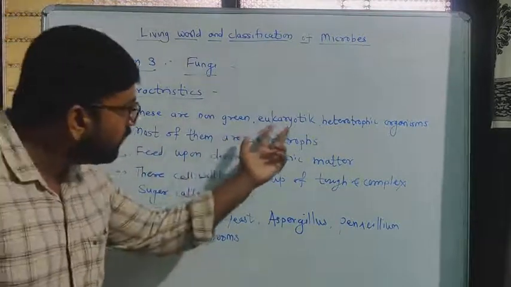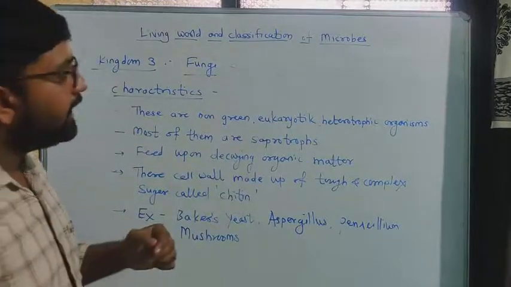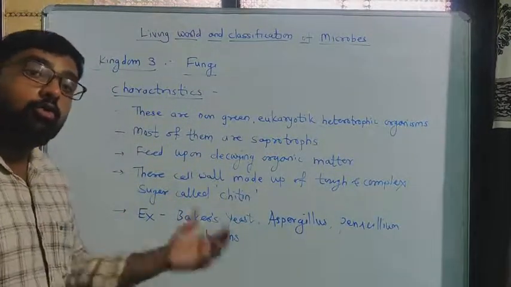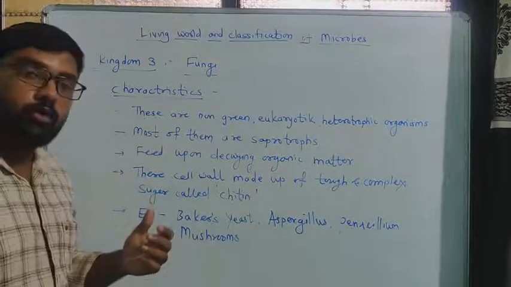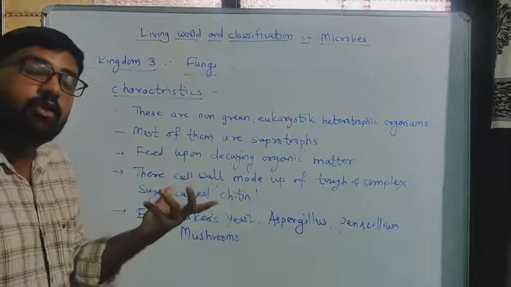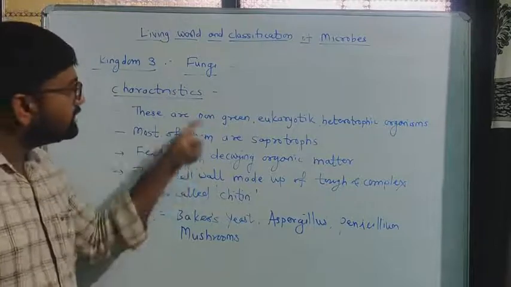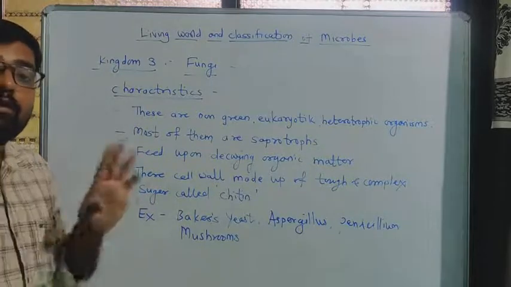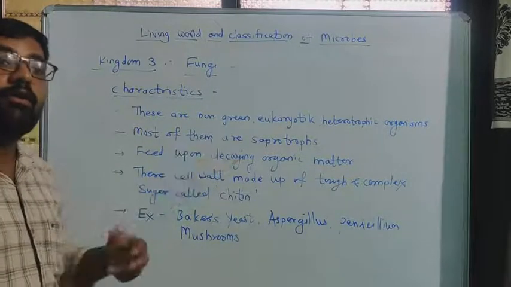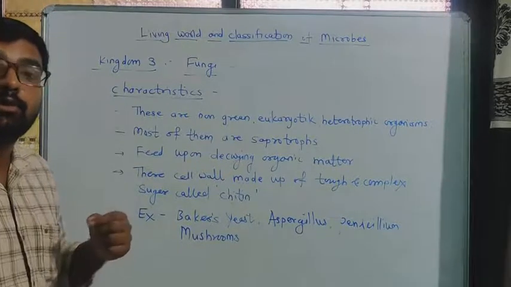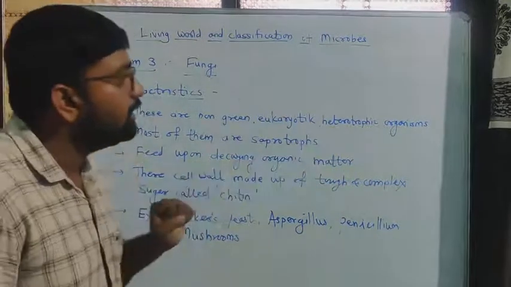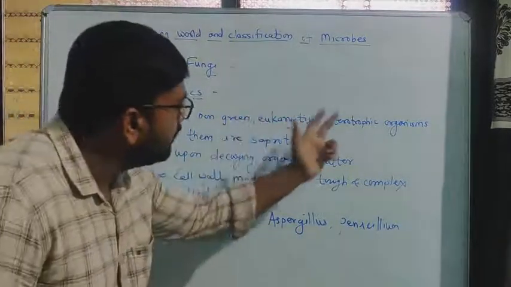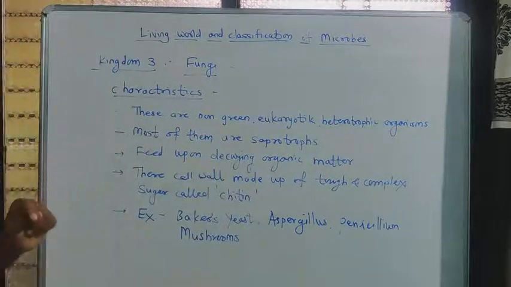Then heterotrophic organism: we see autotrophic and heterotrophic. Autotrophic, for example plants, produce their own energy. But fungi are heterotrophic, which means they do not produce their own food, they depend on other organisms for their food. That is the first characteristic.